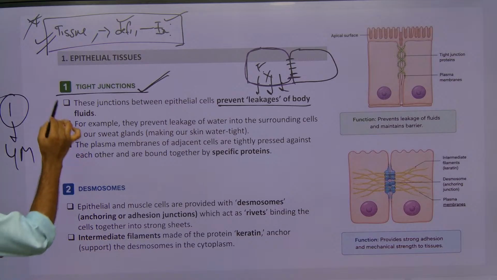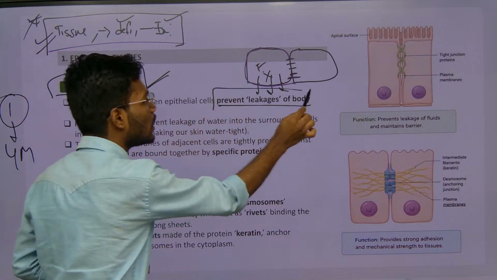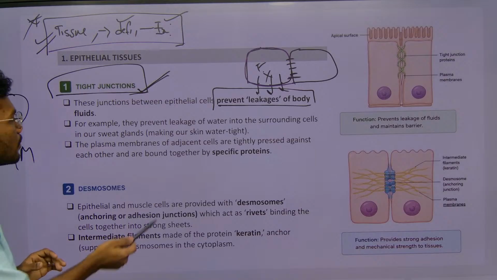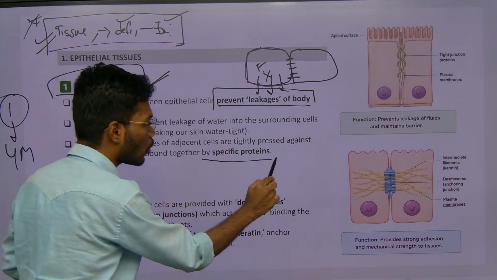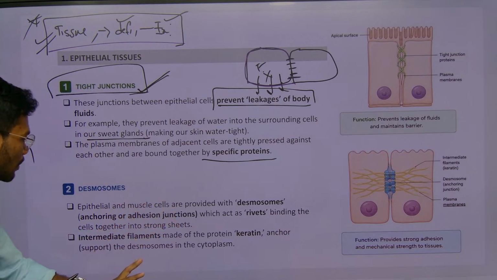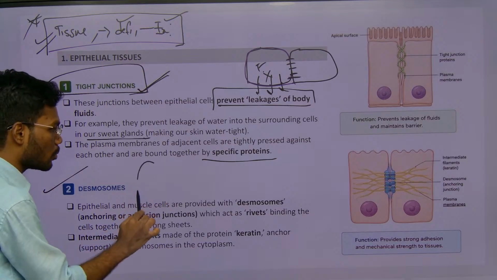Understand? See, for the tight junctions, the definition is that it prevents the leakage of the body fluids. What are the examples? Sweat glands. They mention these two cells are held together by specific proteins, but they didn't mention the specific protein name. But for example, if you see the second type of junction, desmosomes, they mention the name of the proteins. We'll see what desmosomes are.